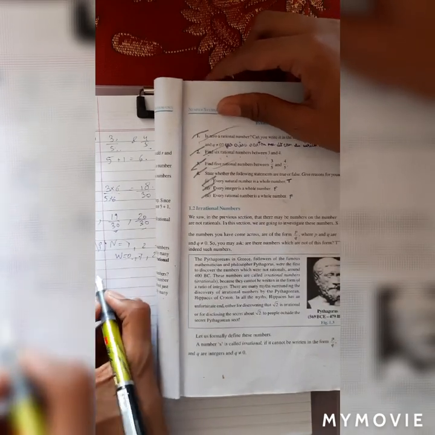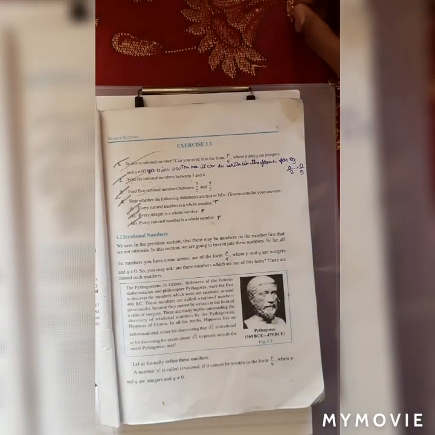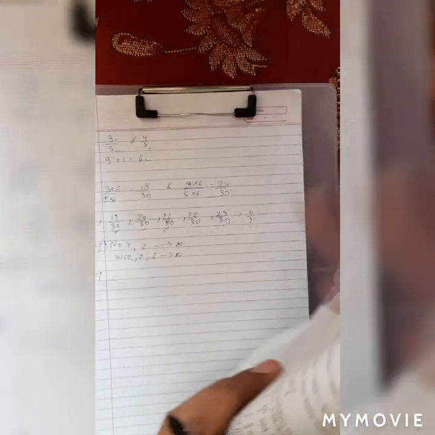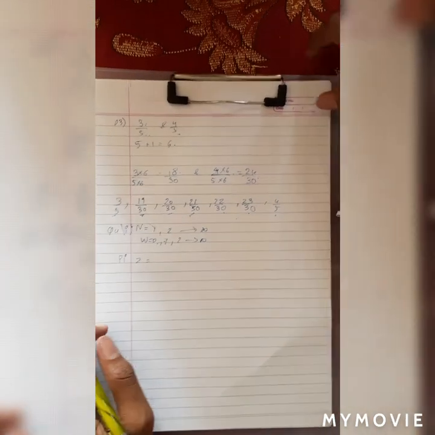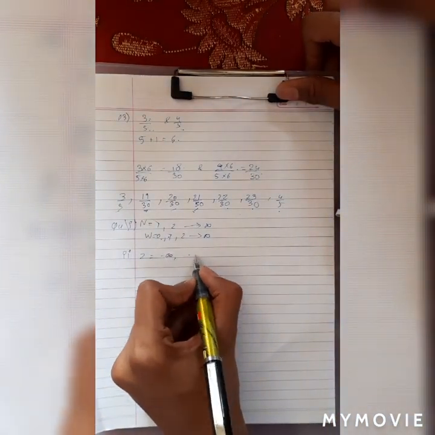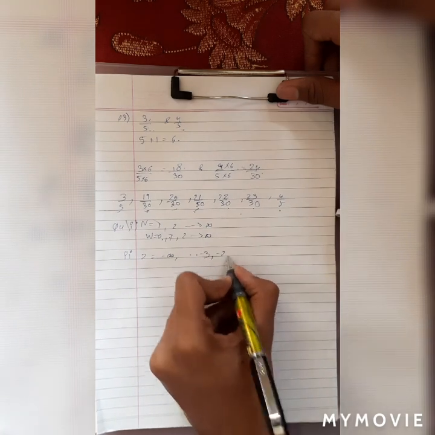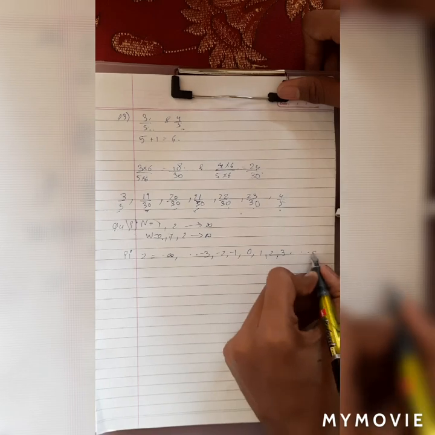So this was part 1, and now comes part 2, which says that every integer is a whole number. As you know, integers are the set of all negative and positive numbers, as it starts from minus infinity, and minus 3, minus 2, minus 1, 0, 1, 2, 3 up till infinity.